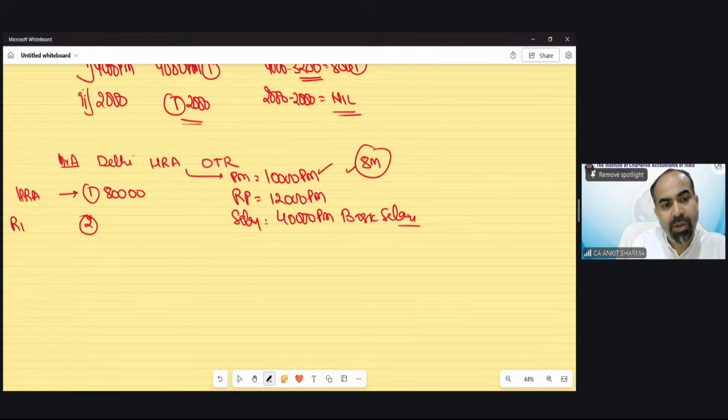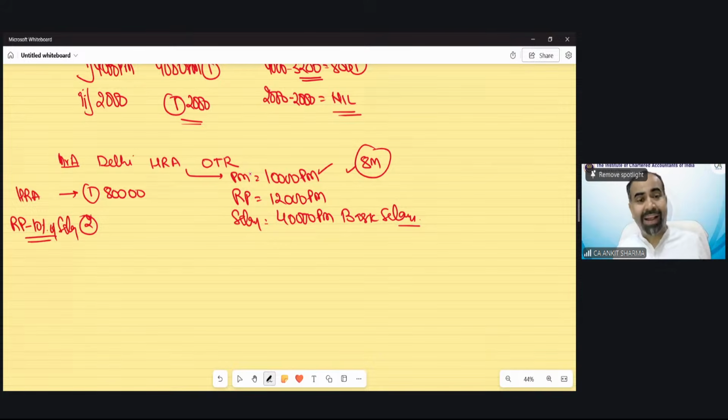Second was rent paid minus 10% of salary. Now for 8 months, how much would be the rent paid? The rent paid would be 12,000 into 8. That means 96,000. And then 10% of salary for the relevant period.